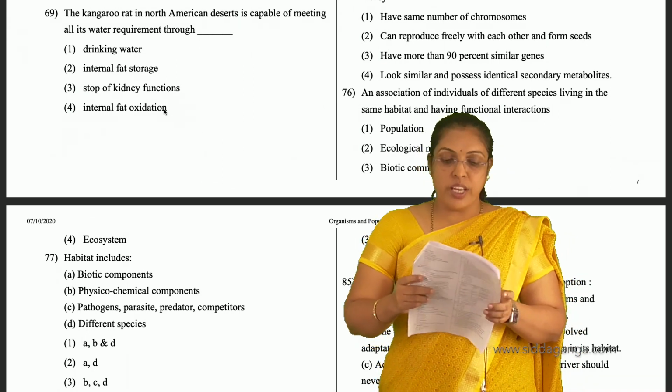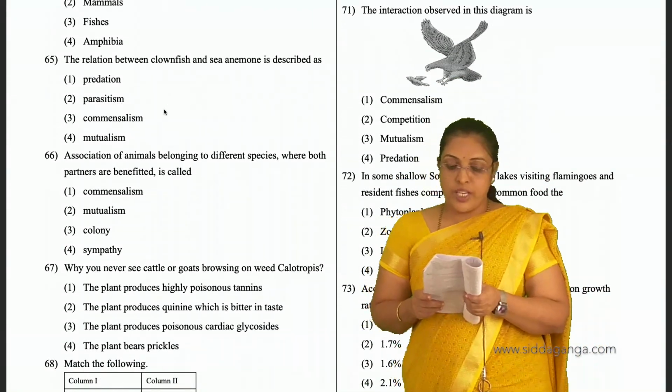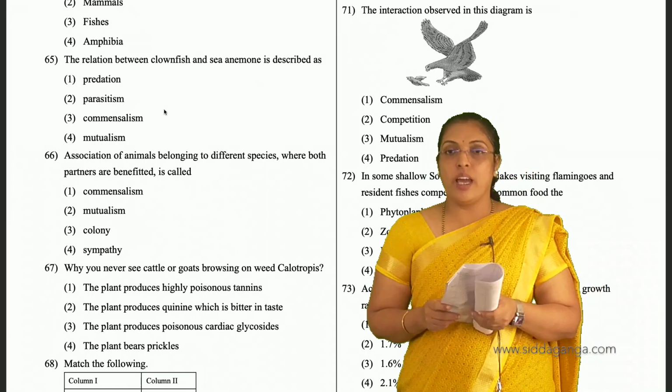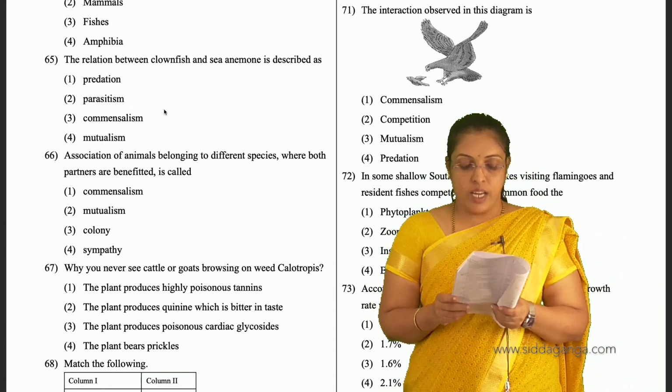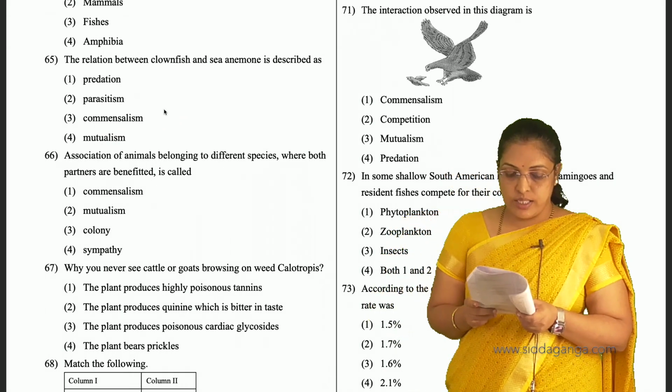Then diagram 71, what they are showing, the bird catching the fish. So it is a type of predation. So for 71, fourth is the answer.